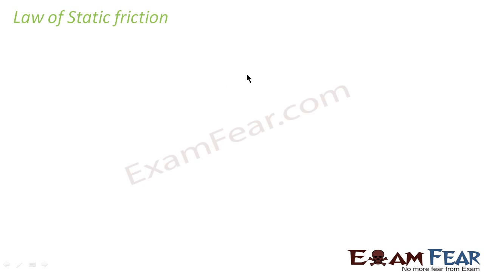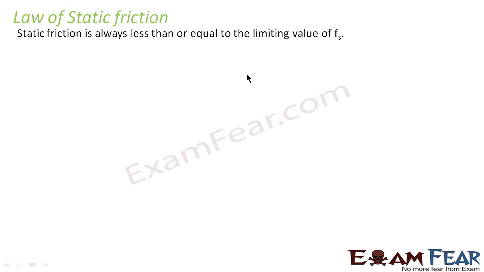We will now see the law of static friction. The law of static friction states that static friction is always less than or equal to the limiting value of Fs. It is very obvious. We have already said that static friction, that is Fs, can increase only up to a certain maximum value. That means the value of Fs will always be less than or equal to the maximum value of Fs, that is Fs max.